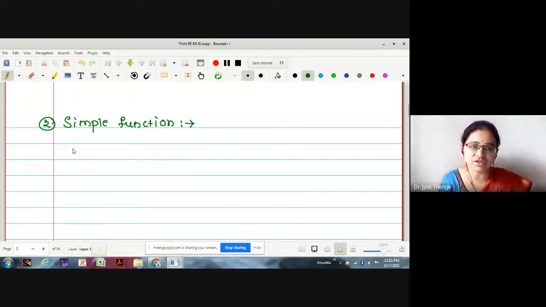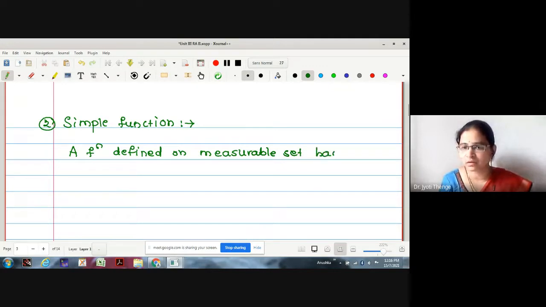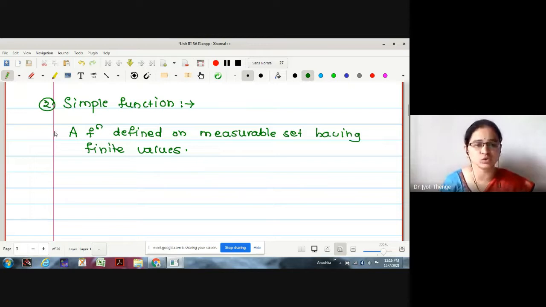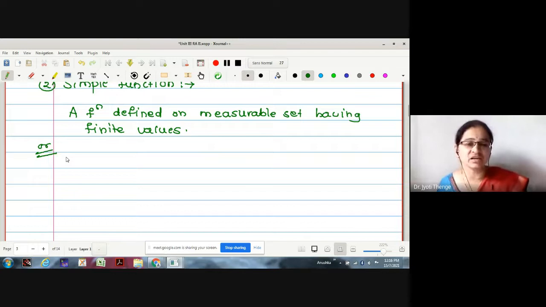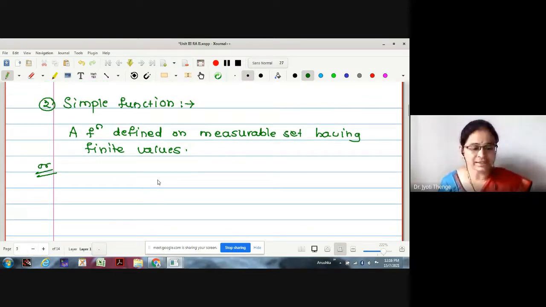What is a simple function? A function defined on a measurable set having finite values. We have seen the canonical representation also. Now one can define this simple function with the help of characteristic function also. How? Let us check. If we take the finite linear combination of characteristic functions, what will happen?